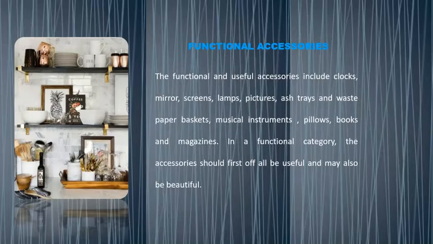Such accessories should be useful, and at the same time they should add beauty to the space. So that is what we mean by functional accessories. We will see a few functional accessories.